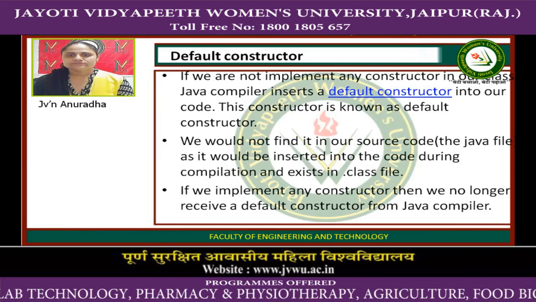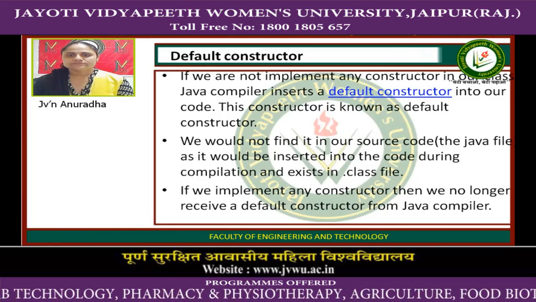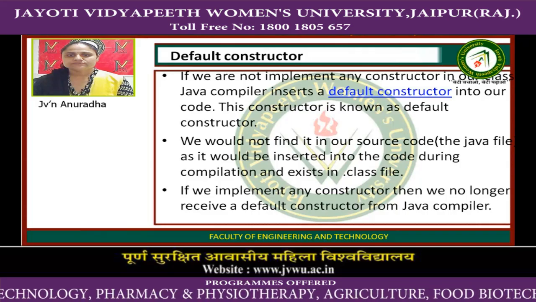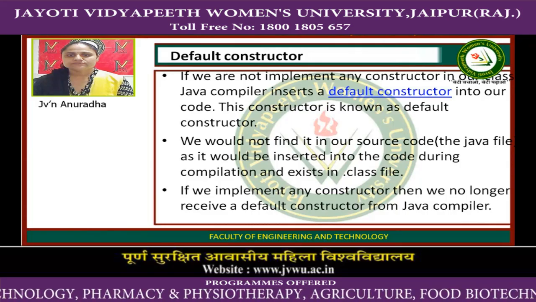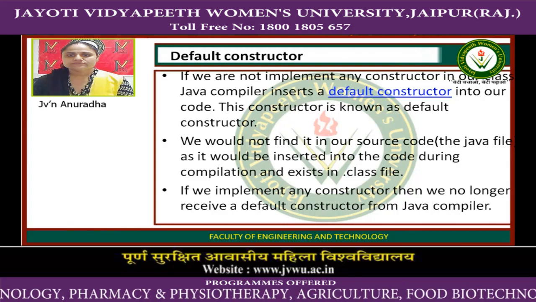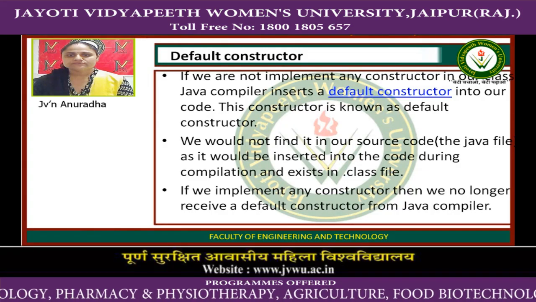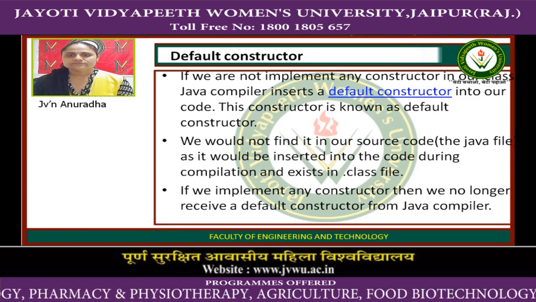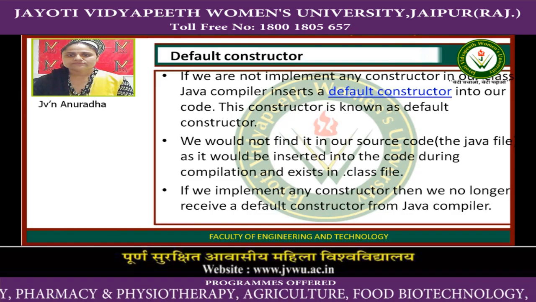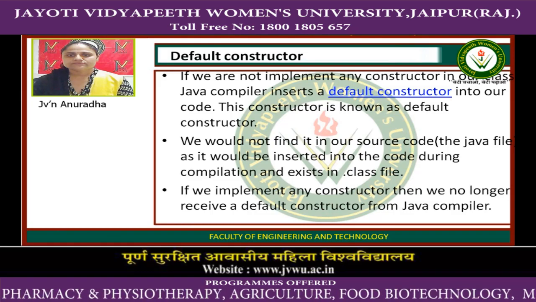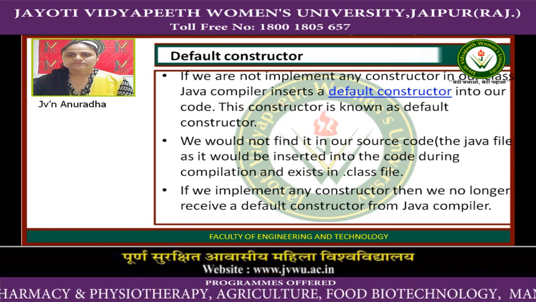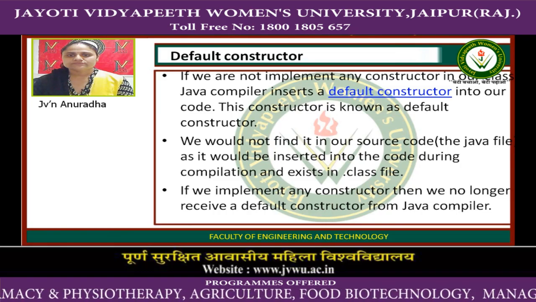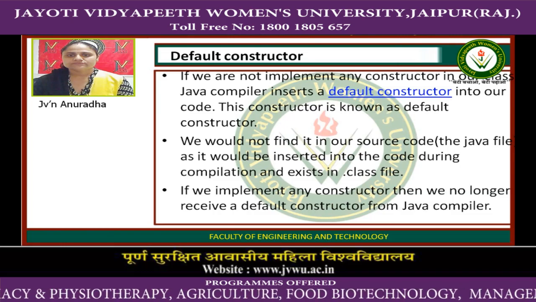If we do not implement any constructor in our class, then in that case the Java compiler inserts a default constructor into our code. This constructor is also known as the default constructor. We would not find it in our source code, as it would be inserted in the code during compilation, and so it will exist in the .class file. If we implement any constructor, then we no longer receive a default constructor from the Java compiler.